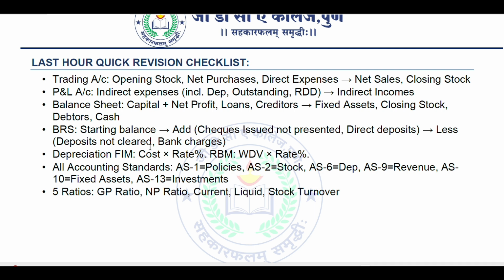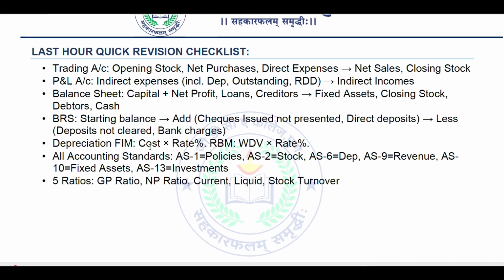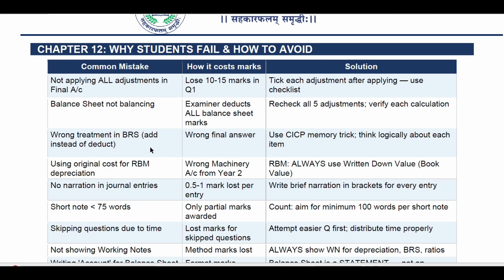All accounting standards: AS1 policies, AS2 stock, AS6 depreciation, AS9 revenue, AS10 fixed assets, AS13 investments. Five ratios: GP ratio, NP ratio, current, liquid, stock turnover. So these are the ratios. Last are revision points for account.